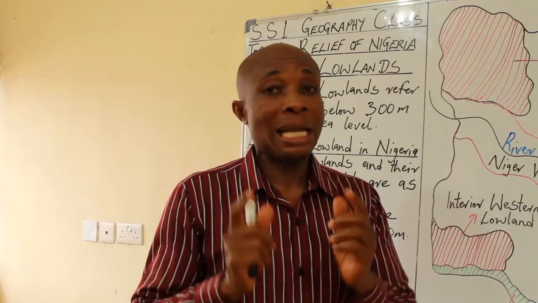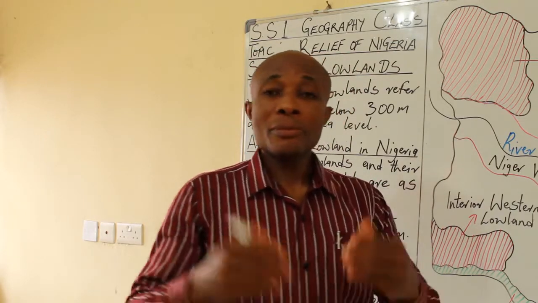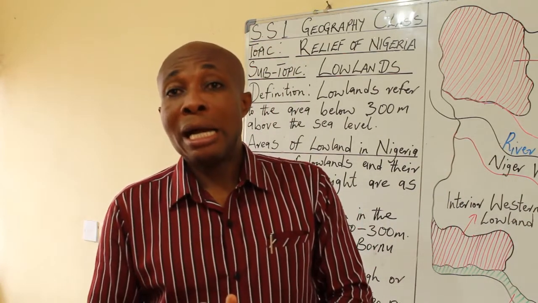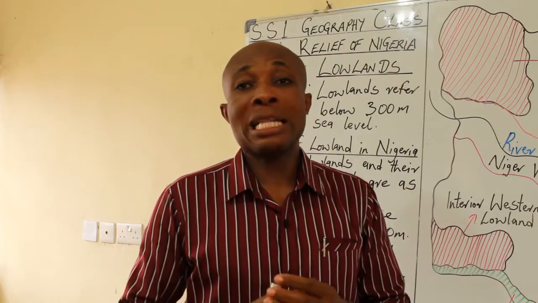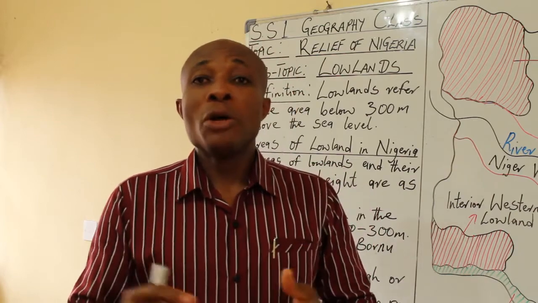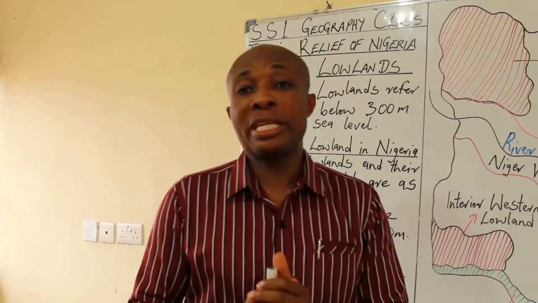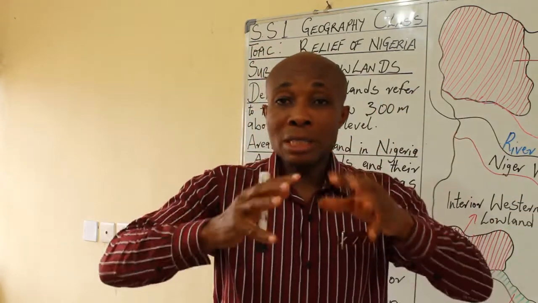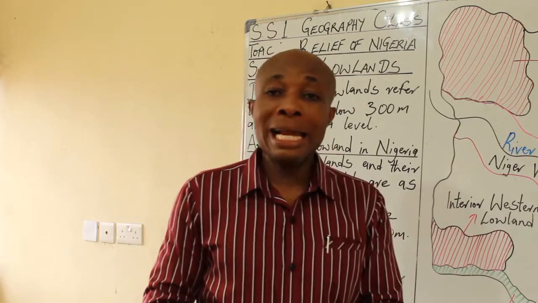They are very, very important. I'm still going to tell you the relevance of what you are learning. We have the North Central Highland, and states that fall within it: Nasarawa State, Kaduna State, Kano State, Jigawa State, and Bauchi State, if you can still remember. And Plateau State is at the center of the North Central Highland.